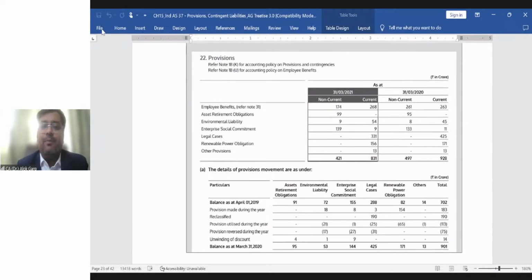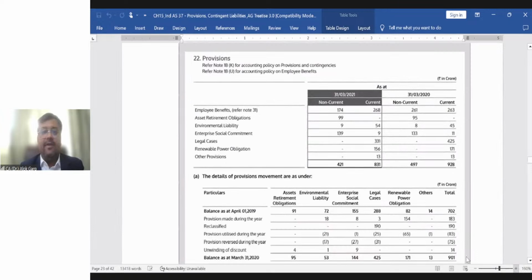And employee benefits provision is covered under Ind AS 19, not 37. Asset retirement obligation. This provision is covered under Ind AS 37. Okay, the current Ind AS which we are reading. Environmental liability. It is also covered under Ind AS 37. Enterprise social commitment.